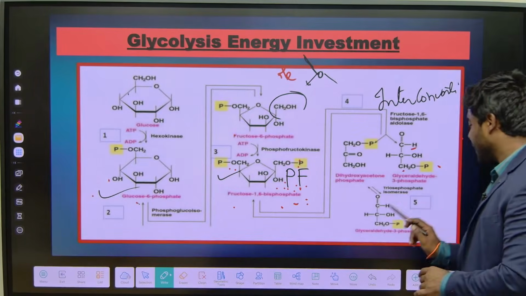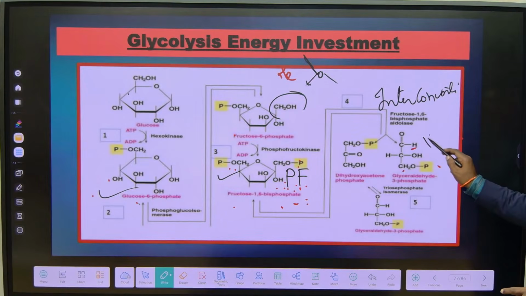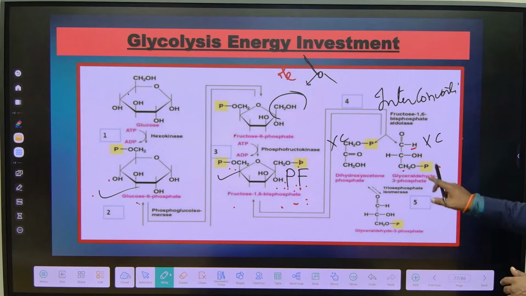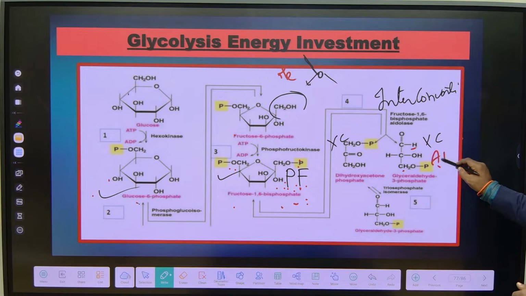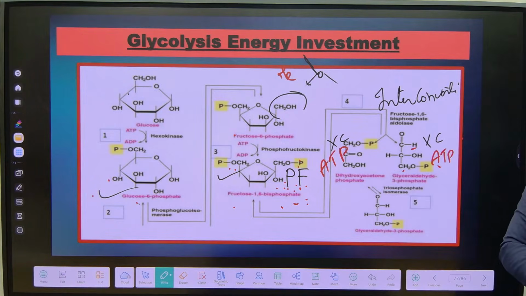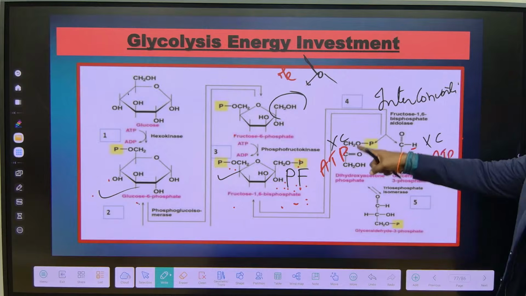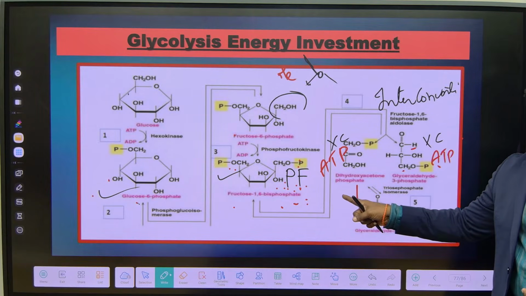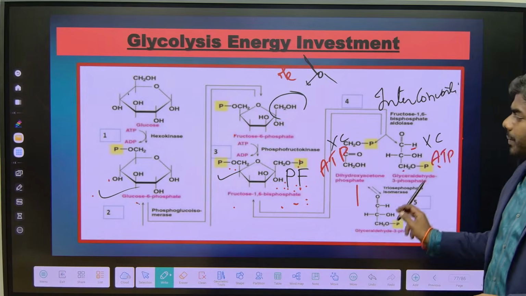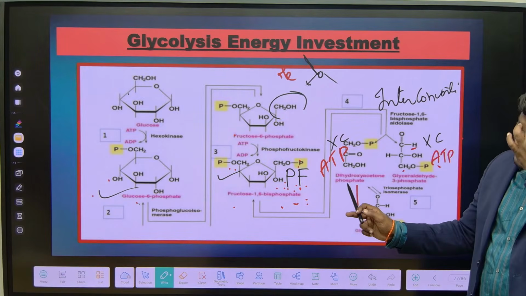Suppose, for example, glyceraldehyde 3-phosphate loses 1 carbon. Automatically the other also loses 1 carbon. Suppose glyceraldehyde 3-phosphate gains 1 ATP. The other also automatically gains 1 ATP. So while writing, we will write only for one molecule. But while calculating, we will calculate for both molecules because both are performing the same function. So we completed the first 5 steps, which is called the investment phase.